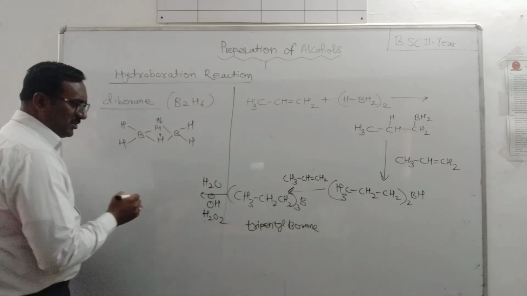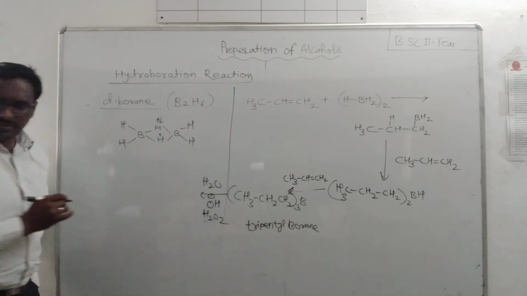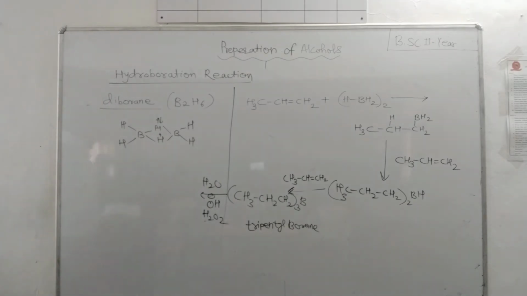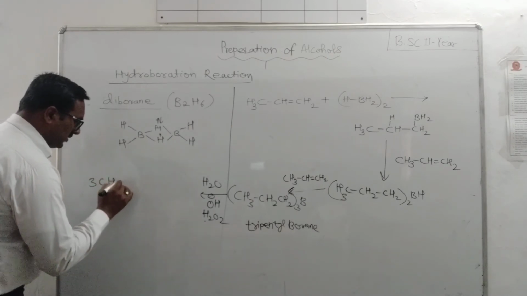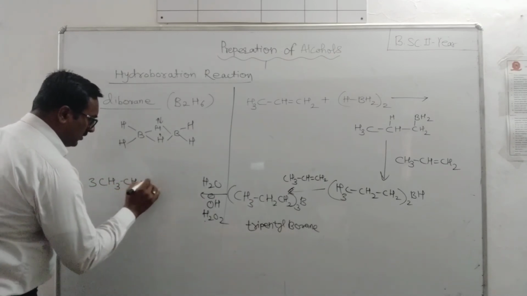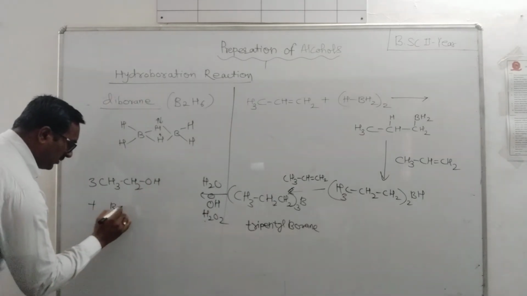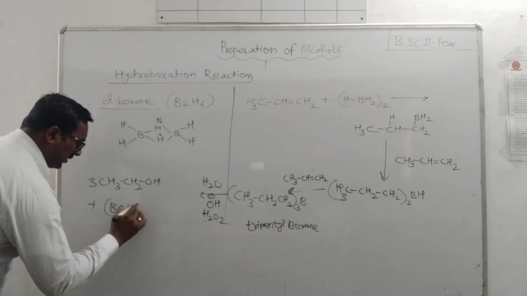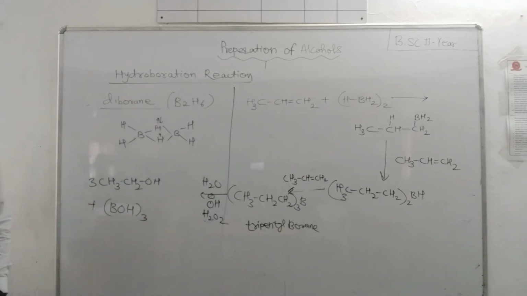There is formation of three molecules of CH3 CH2 CH2 OH plus B(OH)3.